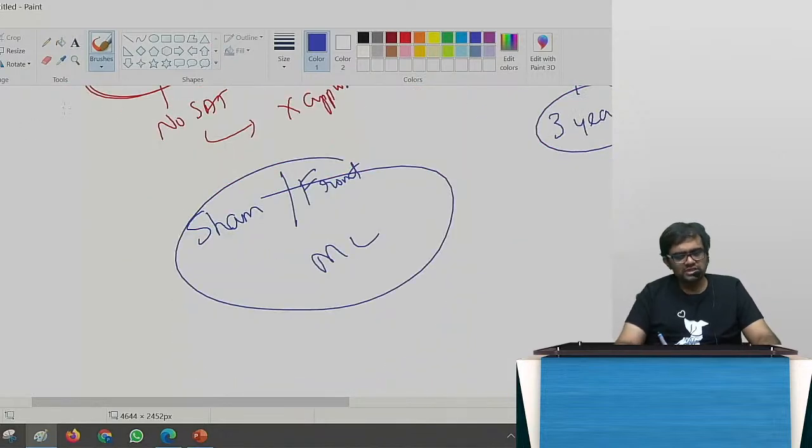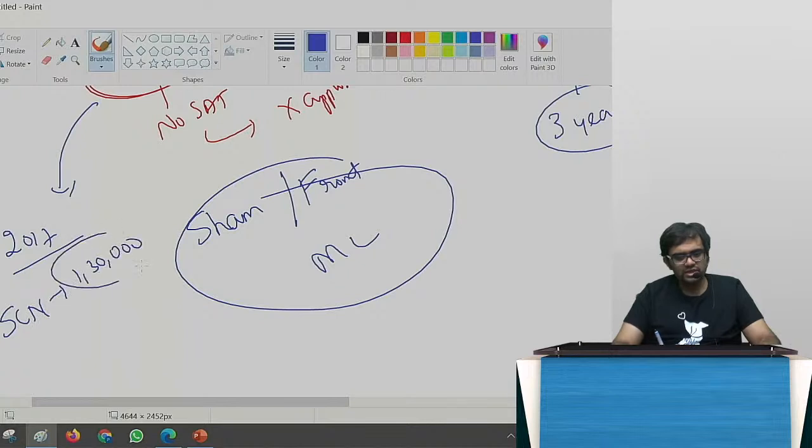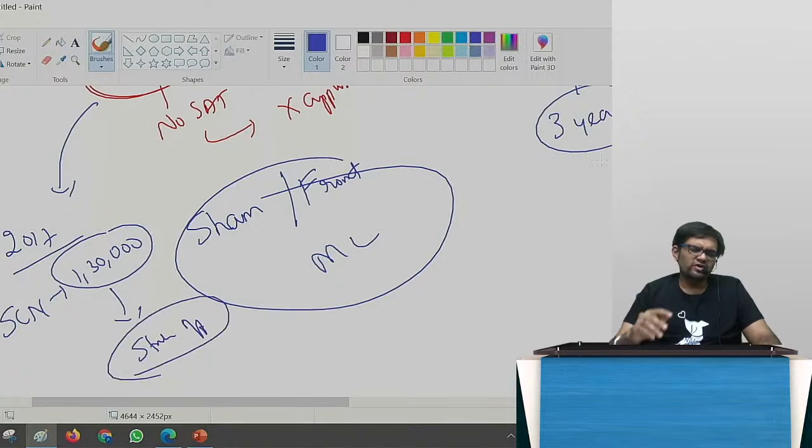So the next step was in 2017, they sent show cause notices to all those 130 lakh companies and said, why should I not strike off your name? Because you have not filed anything, you have not bothered, you have not come to me and said that you want to convert to dormant, nothing. Suddenly you are depositing. How did money come all of a sudden? Correct? So that is the thing.